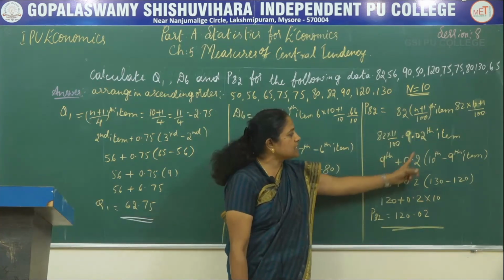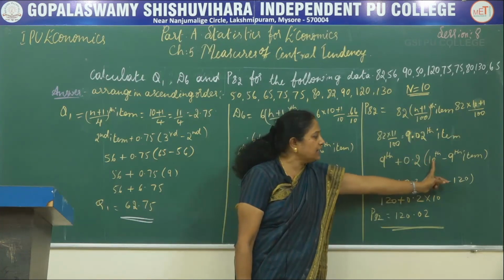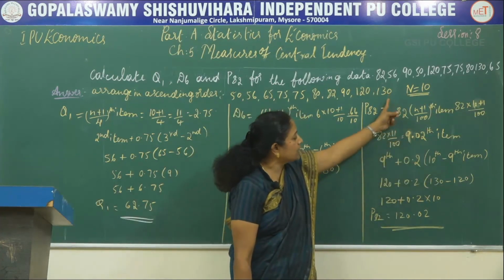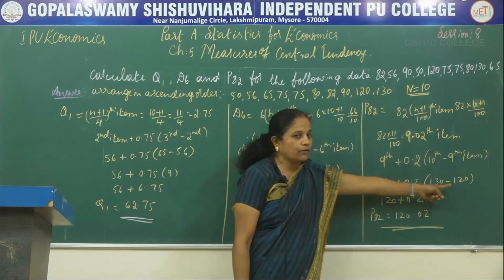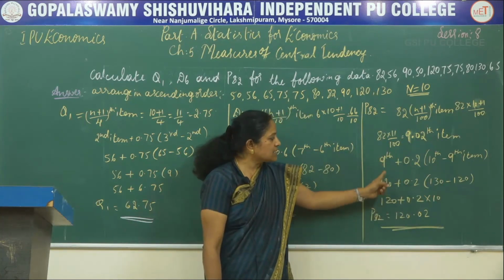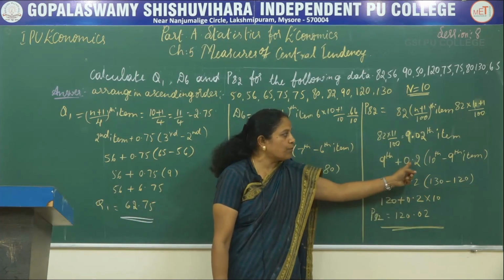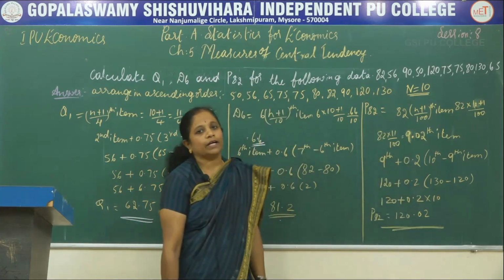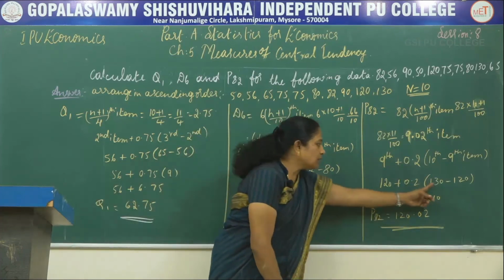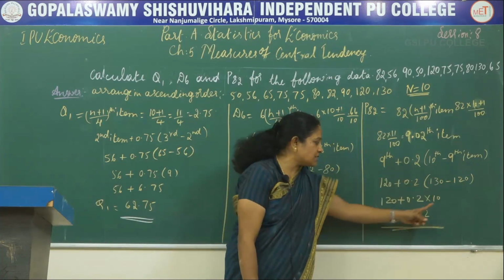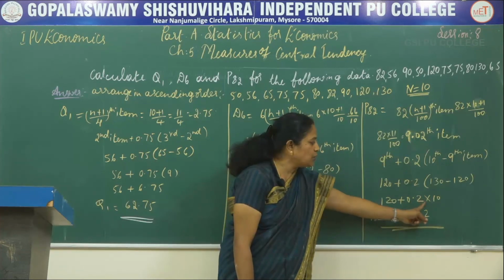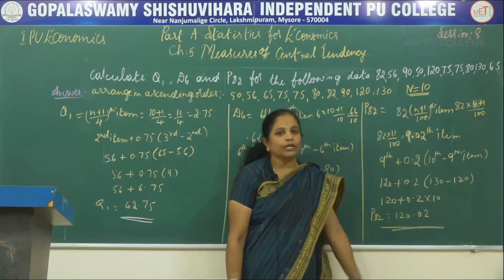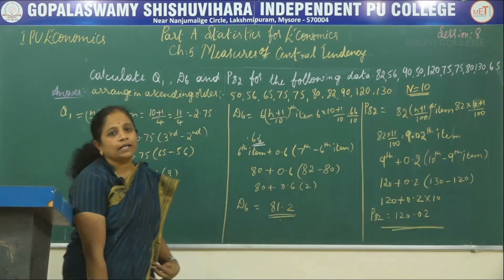So 9th item plus 0.02 multiplied by the difference of the 10th item and 9th item. The 10th value is 130 and the 9th value is 120. So 120 plus 0.02 that we obtained in the answer, multiplied by the difference of the 10th item and 9th item. The difference is 10. So 120 plus 0.02 into 10, the difference value. So 120.2 is the answer for the 82nd percentile.